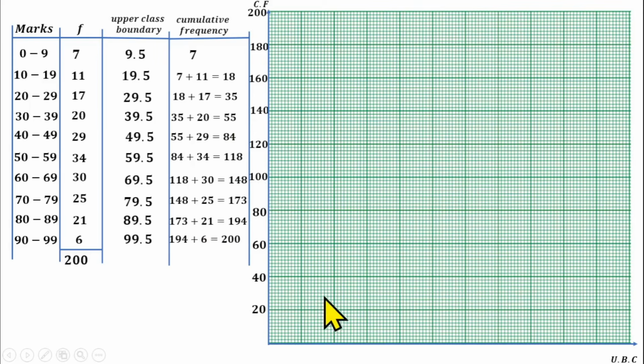Then on the x-axis, you are putting your upper class boundary. There's no need for scaling it. You can just input your upper class boundary on each of these lines, on each of the 2 centimeters here. So here I will have 9.5, 19.5, 29.5, 39.5, 49.5, 59.5, 69.5, 79.5, 89.5, and 99.5.